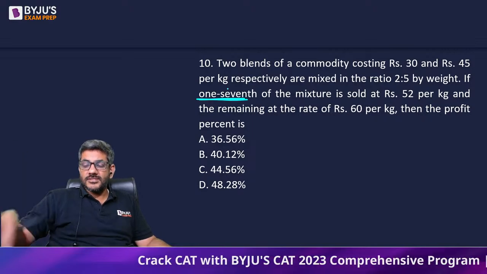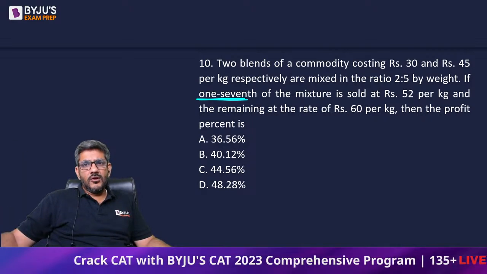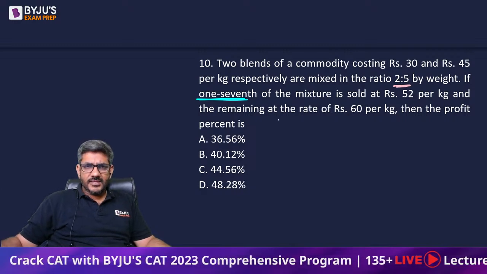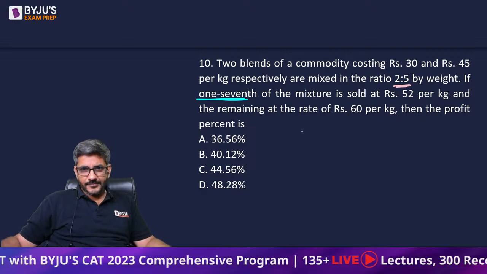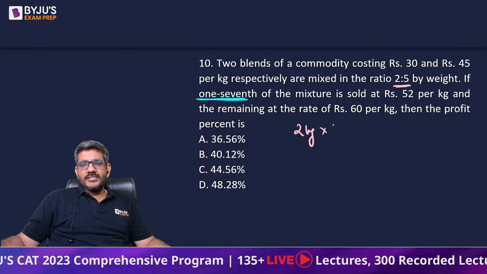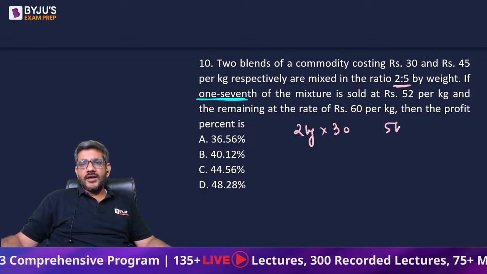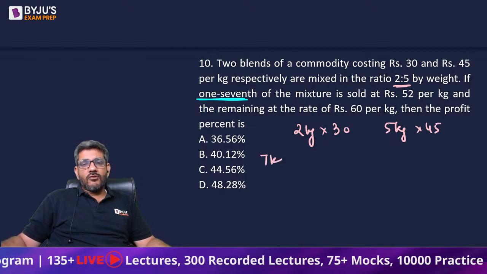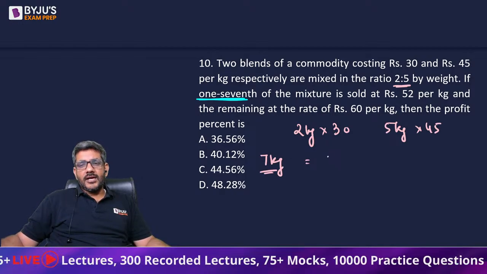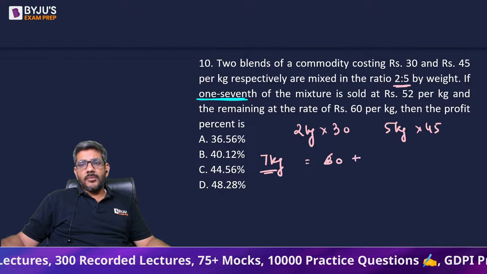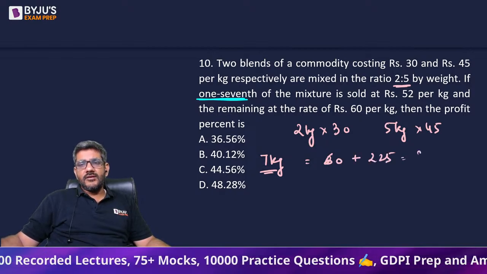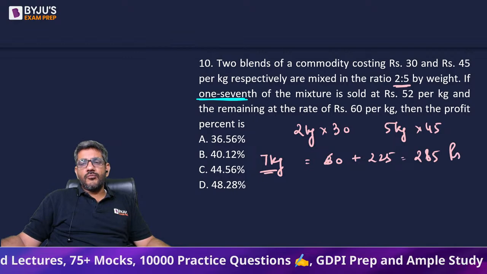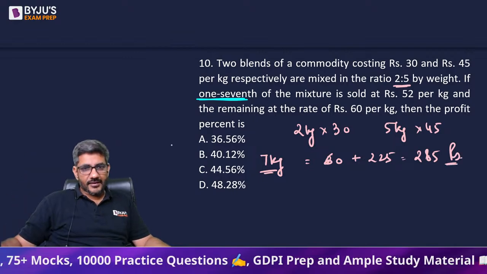Now he says 1/7 of the mixture is sold. That means I want the mixture to be a multiple of 7. And the weights are also given as a multiple of 7, 2 + 5 is 7. So let's take 2 kg at a price of 30 and 5 kg at a price of 45. Can I say I will have all 7 kg at a price of 60 plus 225, that is 285. So I have the whole 7 kg for 285 rupees.